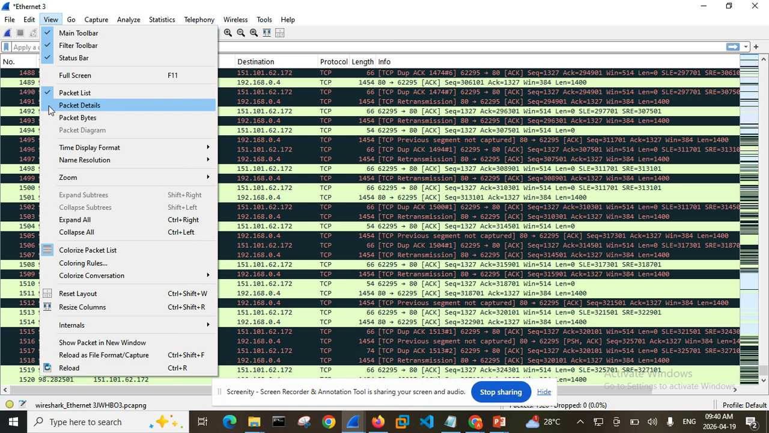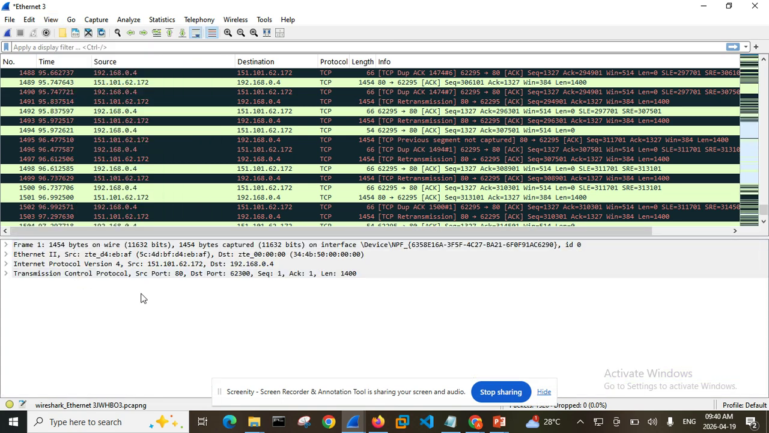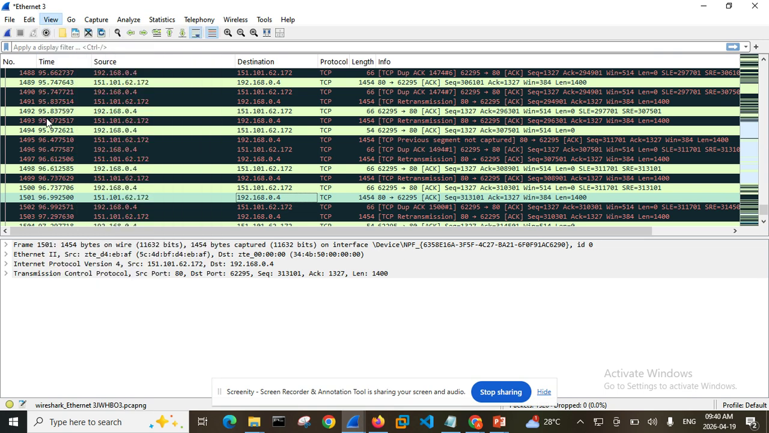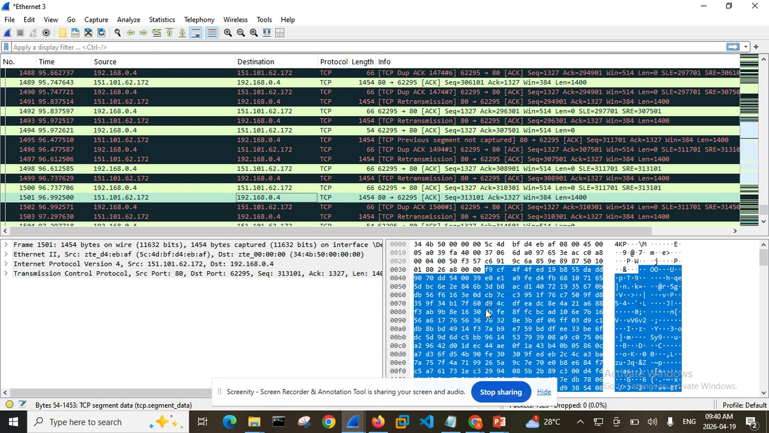Now I'll come to this place again. I want to call up my packet detail. Now this one is the one that gives us the detail of what happened in each of the packet lists. So if I click on any packet list now, you are going to find out that the information here is changing, information here is changing, and information here is changing. Now the next one I want to do is also click on packet bytes. Then we are going to have three environments in this place.